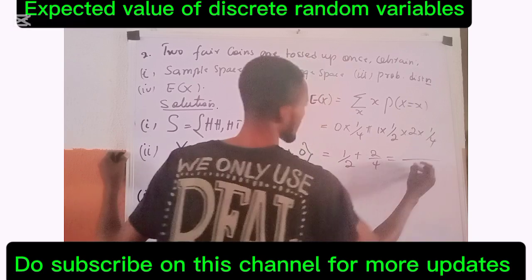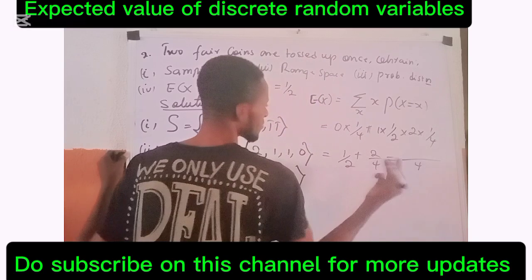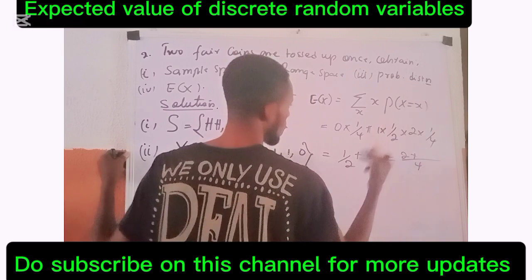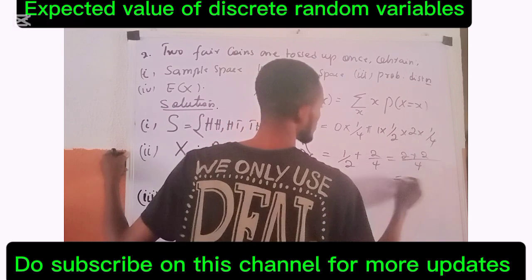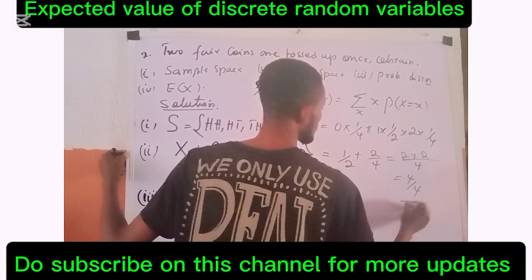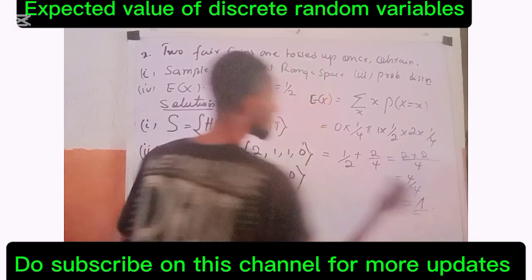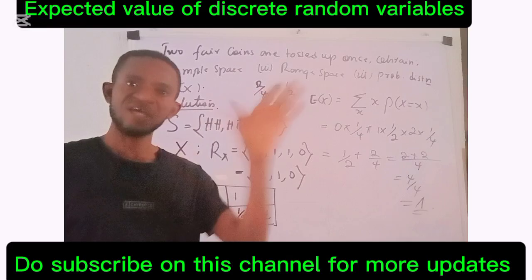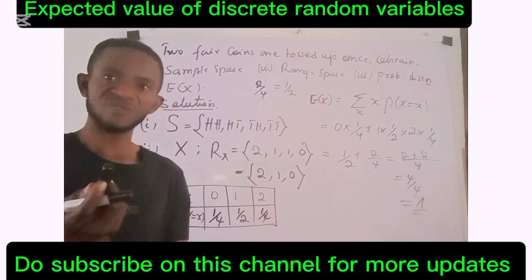LCM of 2 and 4 is 4. 4 divided by 2 is 2, times 2 is 2, plus 4 divided by 4 is 1, 1 times this is 2. This equals 4 all over 4, which equals 1. So the expected value is 1 when 2 fair dice are rolled up once.